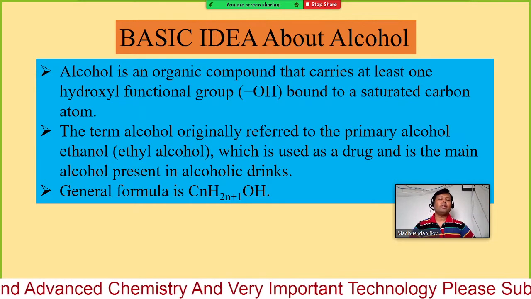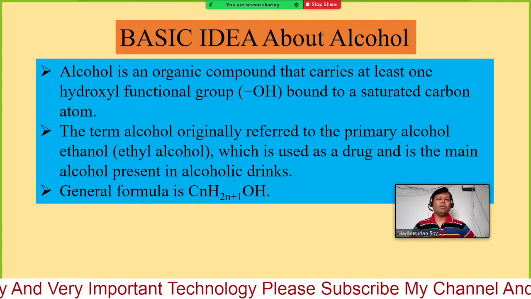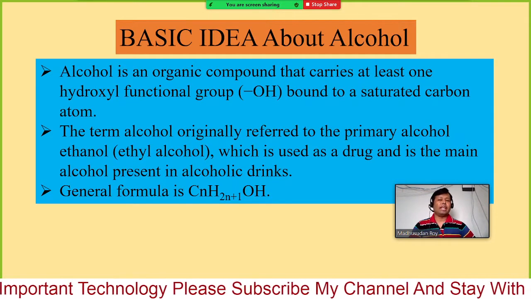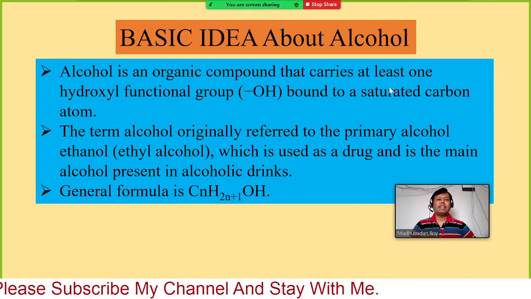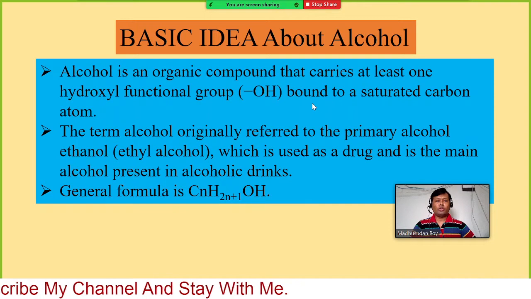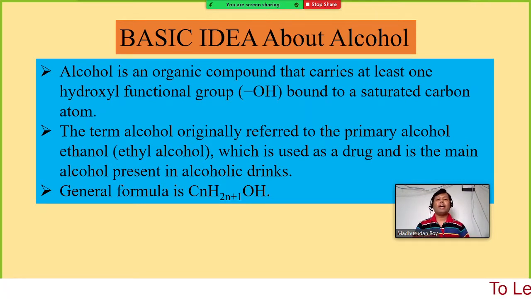Depending on the number of alcoholic groups, we will name the compound, and the characteristics will also change. So alcohol is an organic compound that carries at least one hydroxyl functional group bound to a saturated carbon atom. Saturated carbon atom means a carbon atom can have a maximum of 4 valencies.